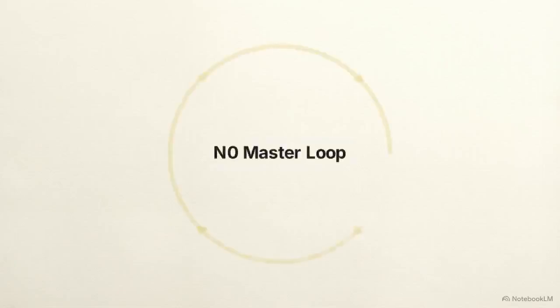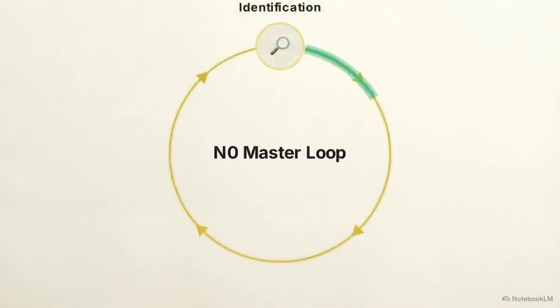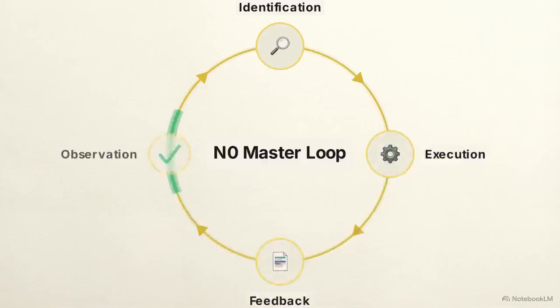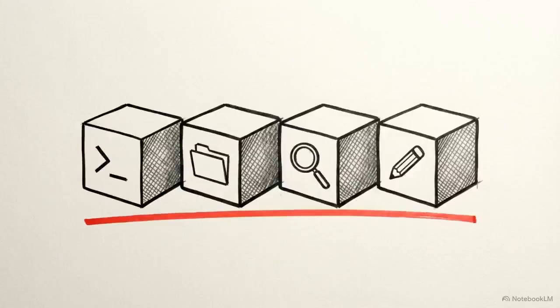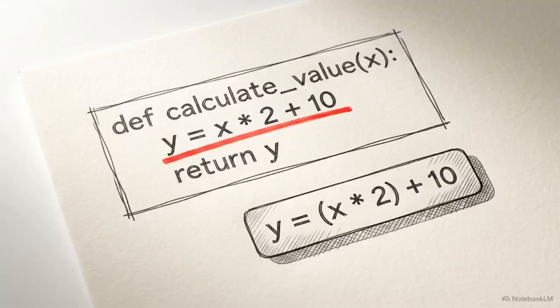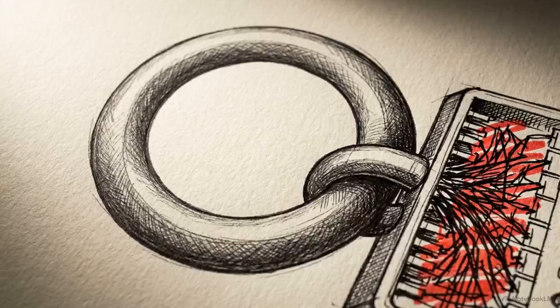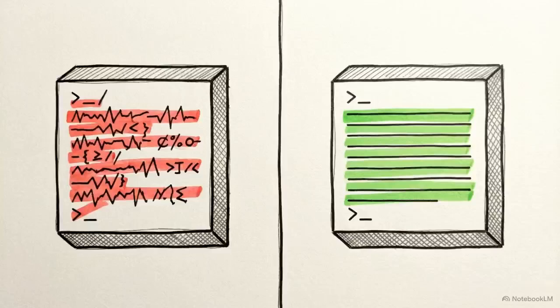Frontier agents utilize a simpler structure, the N0 master loop. The logic follows a repeating cycle. The system checks for tool calls, executes the requested tool, feeds the output back to the model, and continues until the task is complete. This design philosophy focuses on providing the model with tools and allowing it to manage the execution path independently. This relies on the base model's ability to self-correct. When an execution fails, the loop simply returns the error to the model, which then explores a different solution. Allowing a model to autonomously explore and correct its mistakes provides better handling of unpredictable edge cases than hard-coded routing.